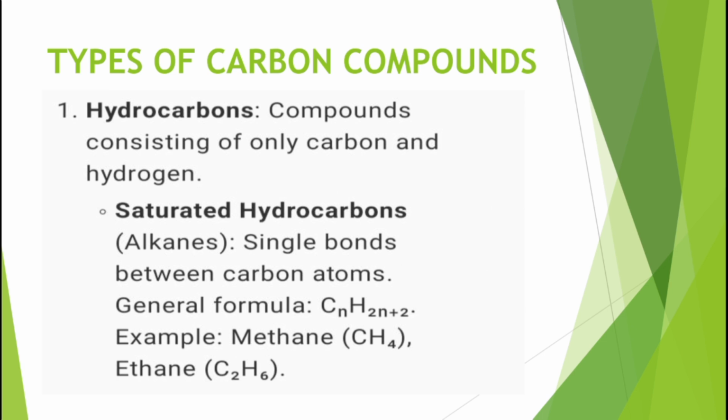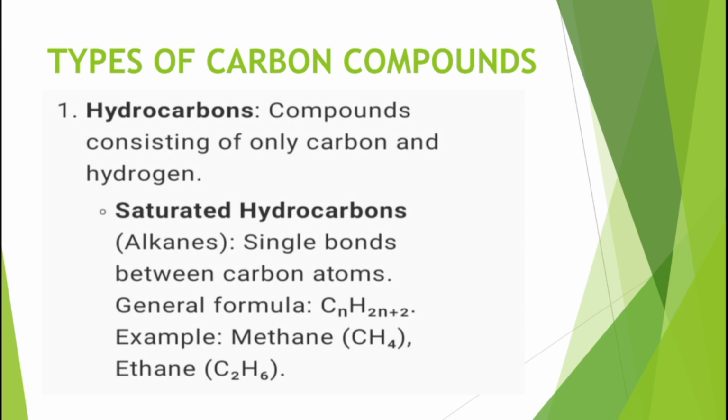Again, the hydrocarbons are divided into two types. The first one is the saturated hydrocarbon. The second one is the unsaturated hydrocarbon. Among saturated hydrocarbons, we find alkanes, which have single bonds between the carbon atoms.